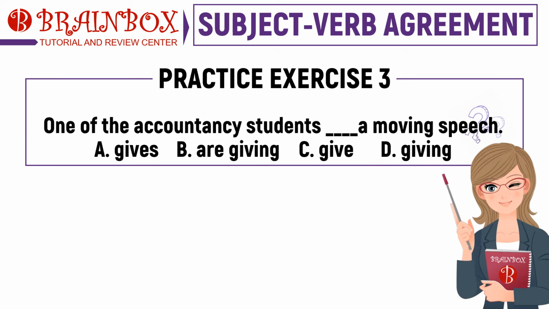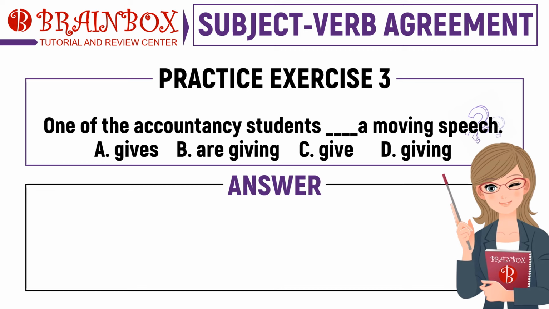For the last item: One of the accountancy students, blank, a moving speech. A. Gives, B. A giving, C. Give, D. Giving. Your timer starts now.